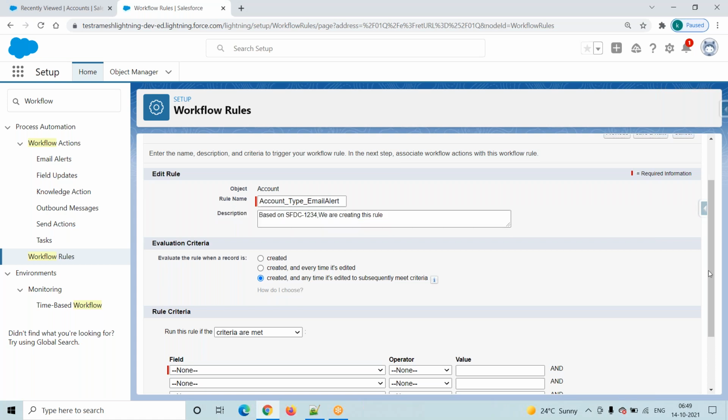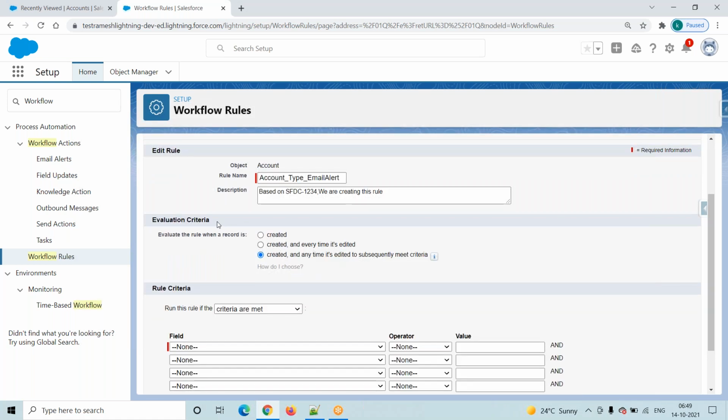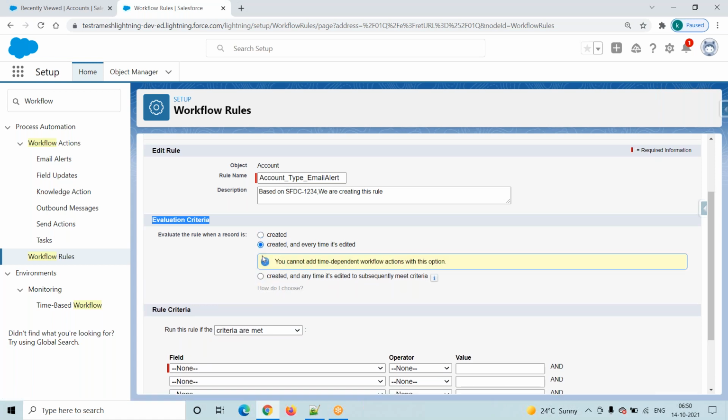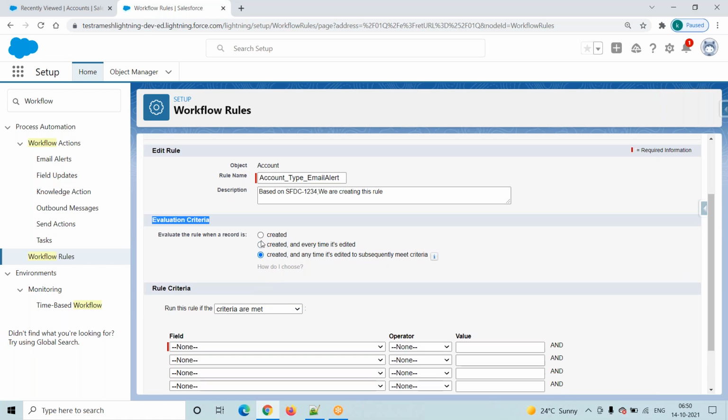Now coming to evaluation criteria. How many radio buttons are there? These are radio buttons, which means we can select only one button at a time. Three radio buttons are there, right? The first one is created, the second one is created and every time it's edited, and the third one is created and any time it's edited to subsequently meet criteria. So three evaluation criteria are there.